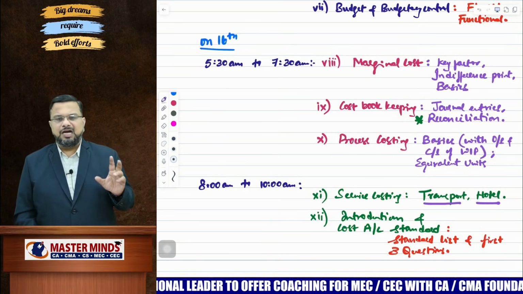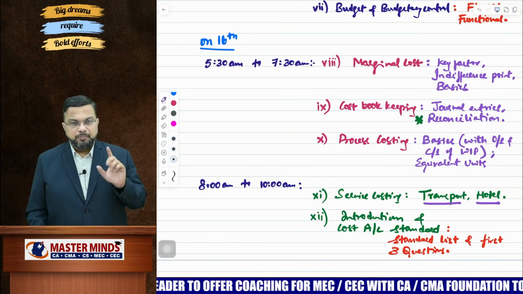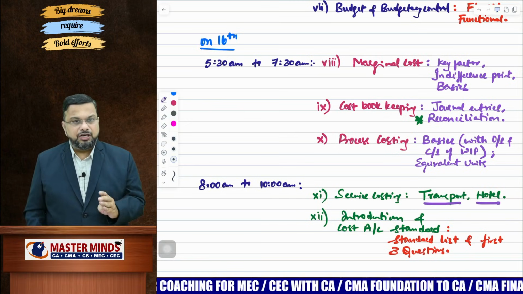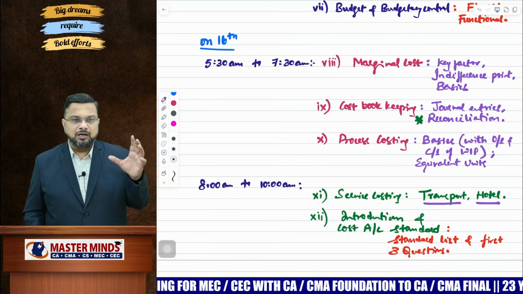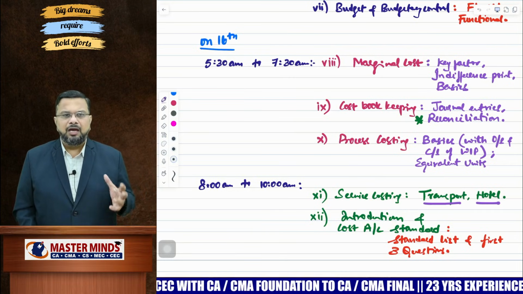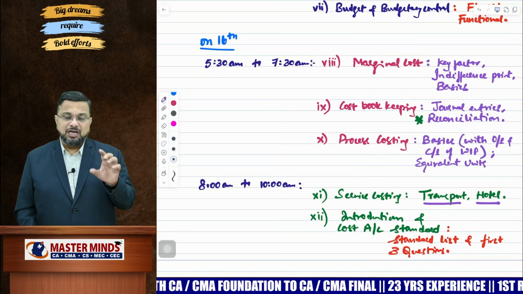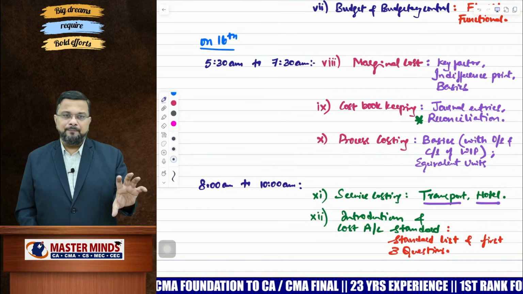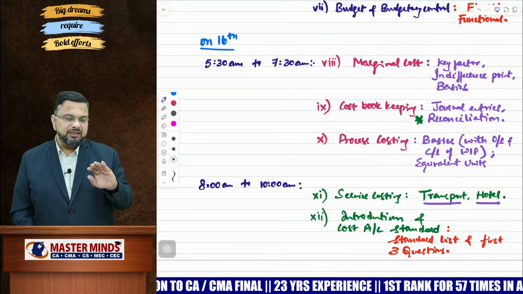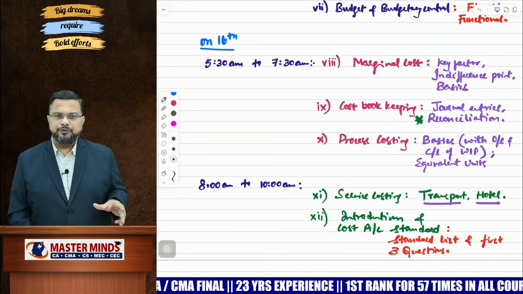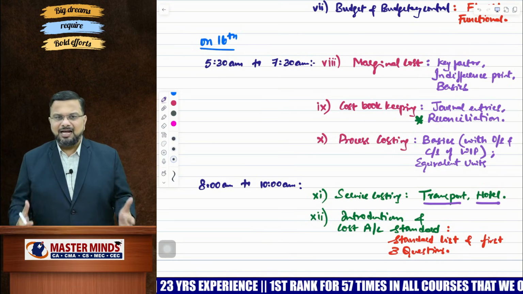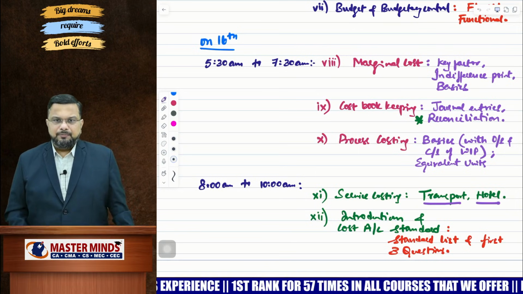So when it comes to cost accounting standards, please be thorough with the list of standards that we have given, important from MCQ point of view. And first 3 questions and the last question. In the first 3 questions, we have learned about the introduction of cost accounting standards, who is responsible for cost accounting standards, all those things. And last question, we have given some common data which will be sufficient for all the standards. So if you are thorough with these 3 questions and the table, whatever the question that is given in cost accounting standards, you can easily answer. Am I clear, my dear?